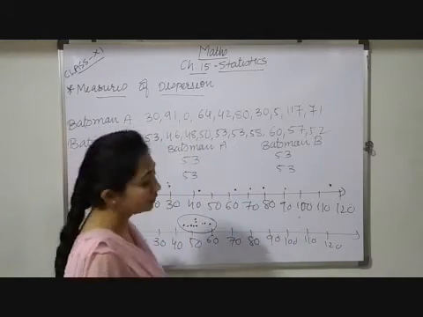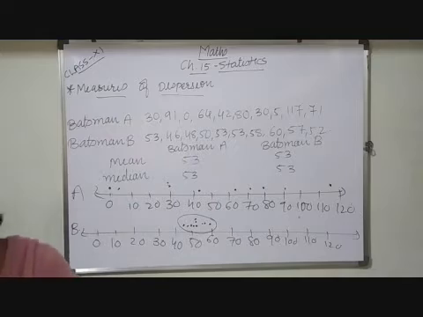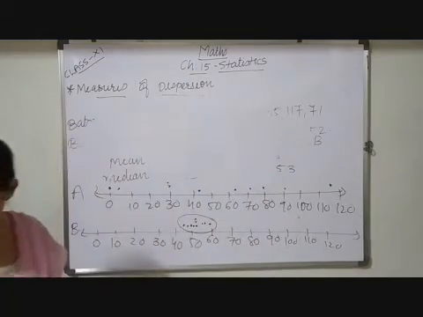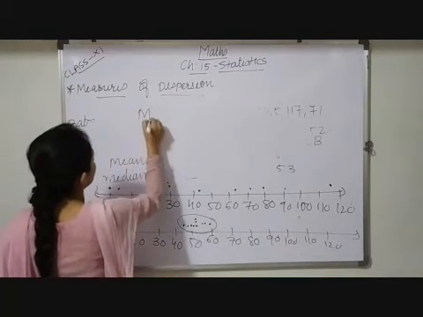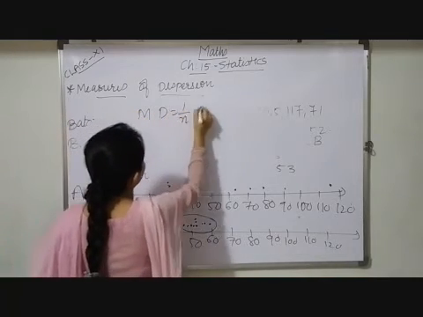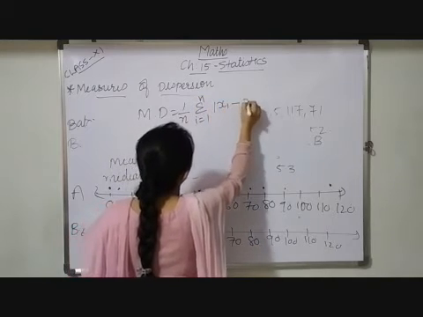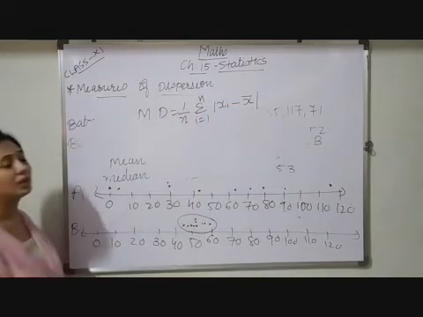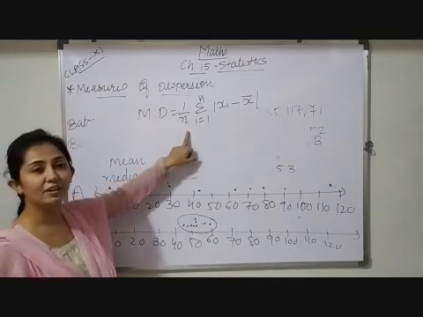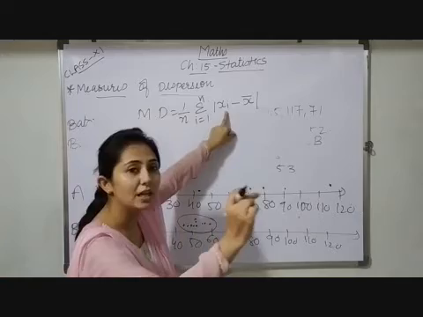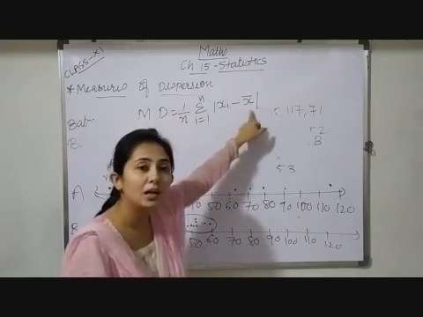To calculate mean deviation you have a formula: mean deviation equals 1 upon n, summation i equals 1 to n, modulus of xi minus x bar. Here n is the sum of frequencies, xi means each observation like x1, x2, x3, and x bar is the mean.